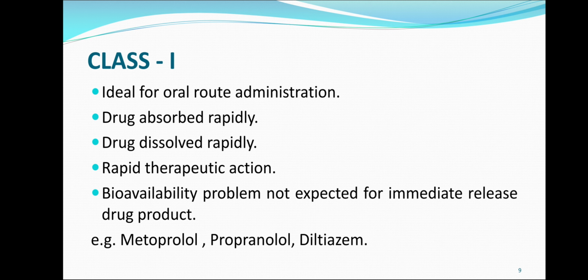Next is class 1 drugs. It has a few characteristics. These are ideal for oral administration, drug absorbed rapidly, drug dissolved rapidly, rapid therapeutic action can be achieved, bioavailability problem not expected for immediate release drug product. A few examples of class 1 drugs are metoprolol, propranolol, diltiazem. These three drugs are used as hypotensive agents.